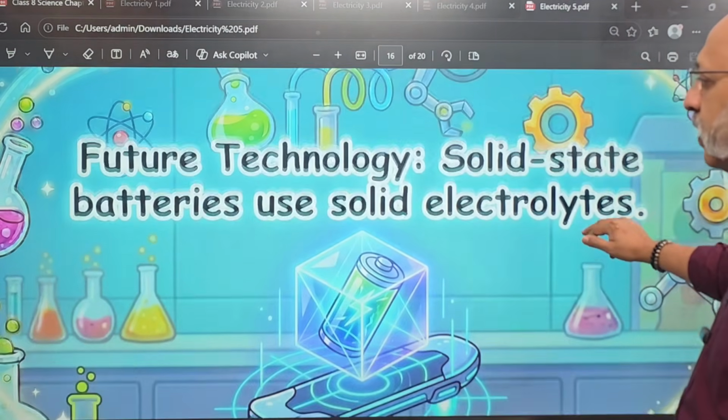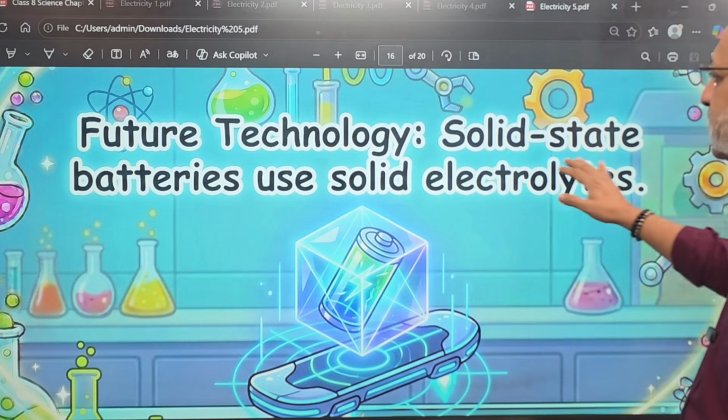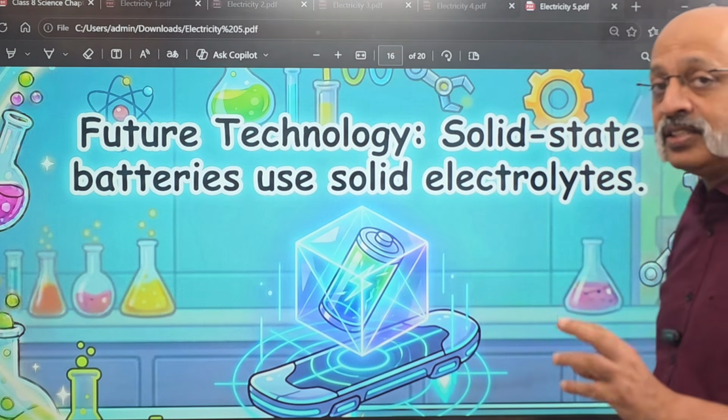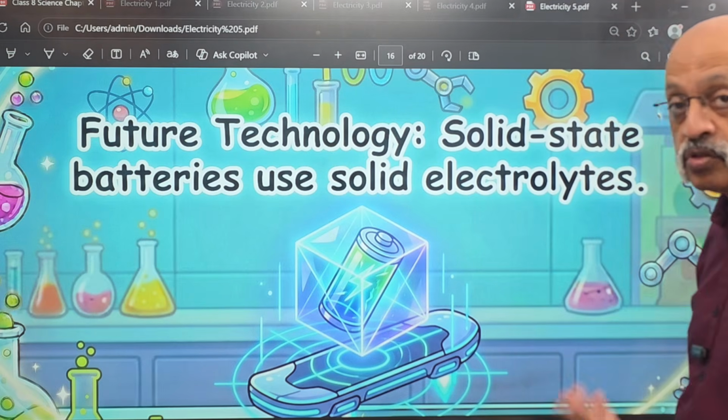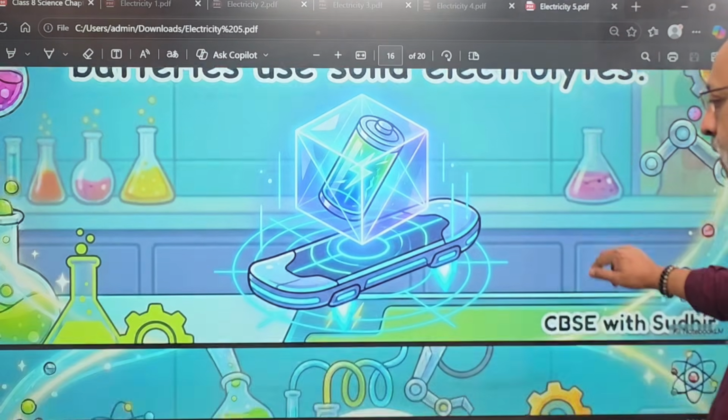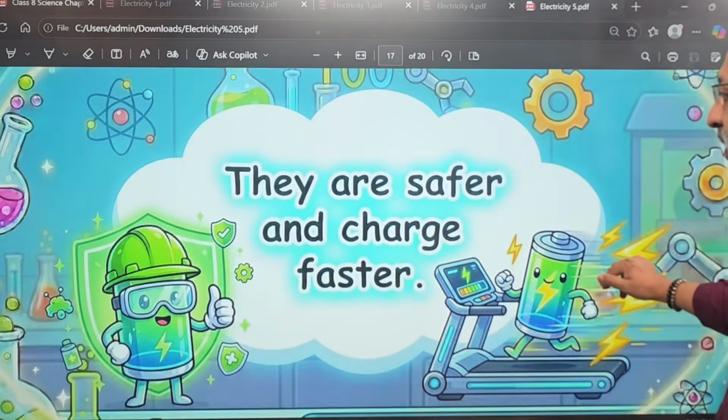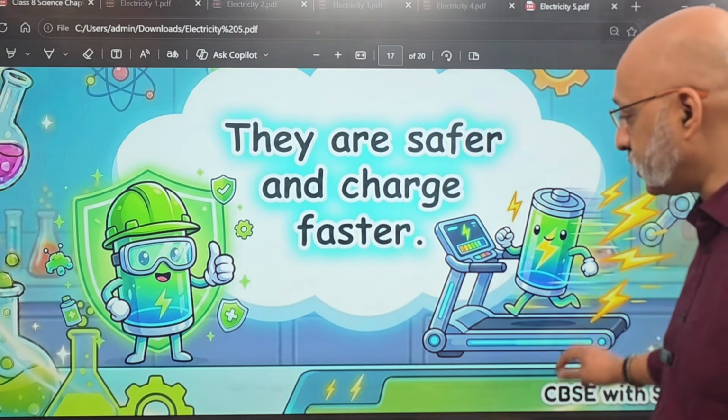Future technology, what will happen is that there will be solid state batteries, which will use solid electrolytes instead of these moist electrolytes. That is going to be the future of these batteries. They are safer and they charge faster as well.